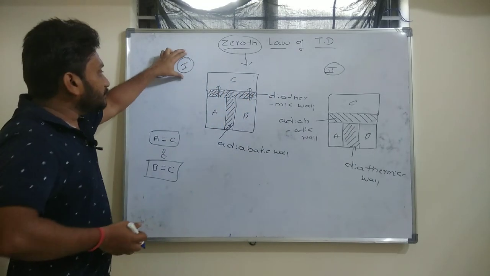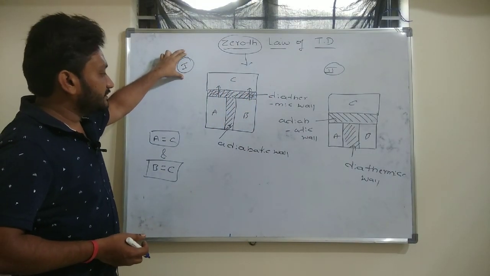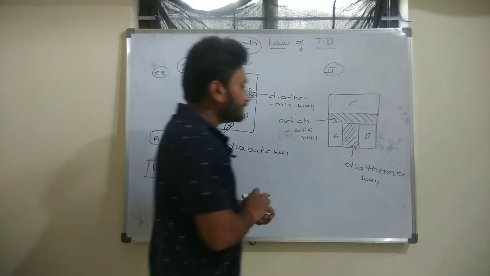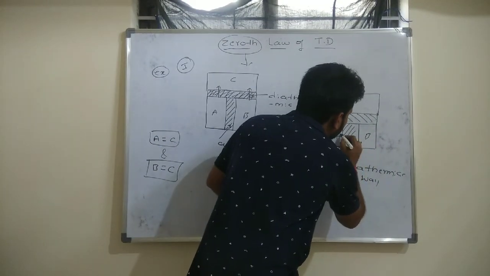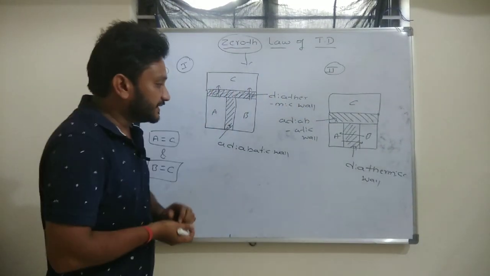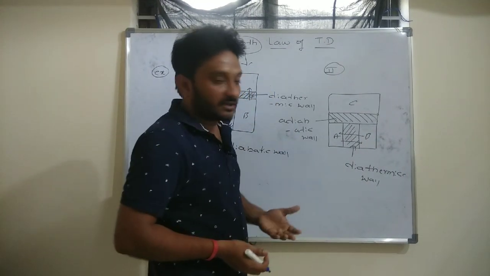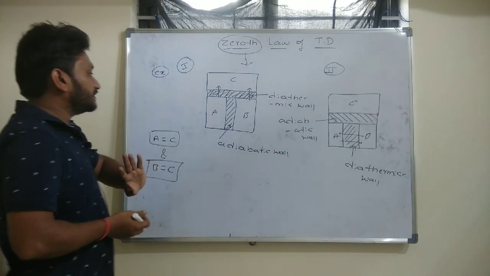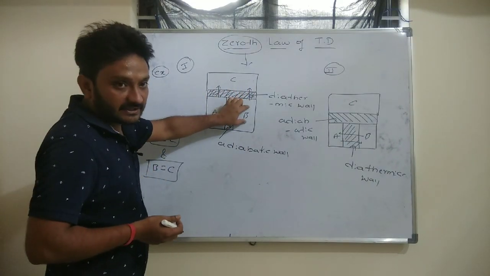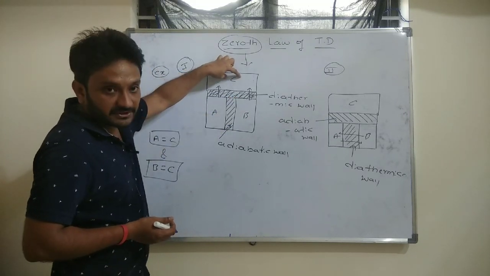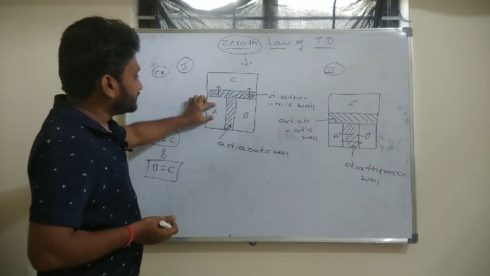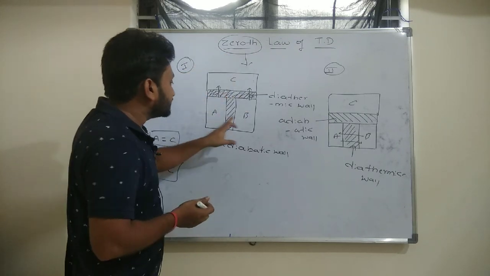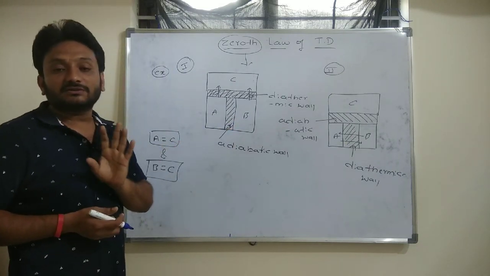But after observing the first case and then arranging the second case, the very interesting thing observed was that there is no heat transfer from A to B, even though A and B are separated by a diathermic wall. The scientists came to the conclusion that if system A and system B are separately in contact with system C, then both system A and system B will be in thermodynamic equilibrium or thermal equilibrium.